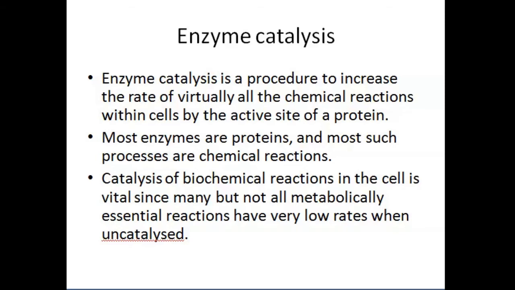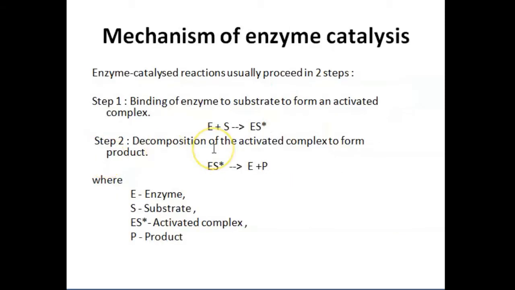Hence, enzyme catalysis follows a mechanism. An enzyme catalysis reaction usually proceeds in two steps. First, binding of the enzyme to the substrate forms an activated complex, and then decomposition of the activated complex forms the product.